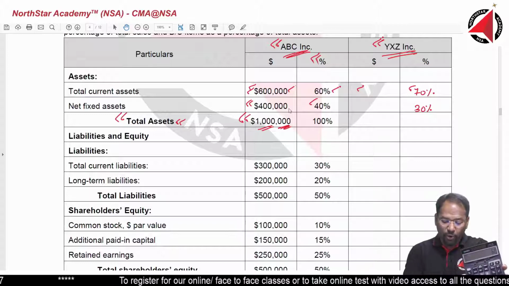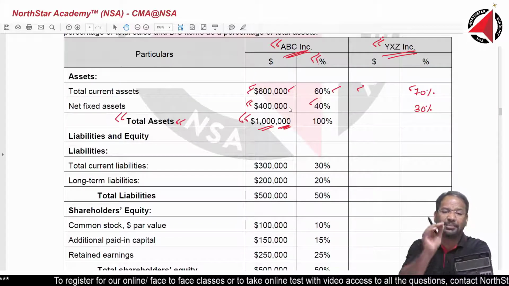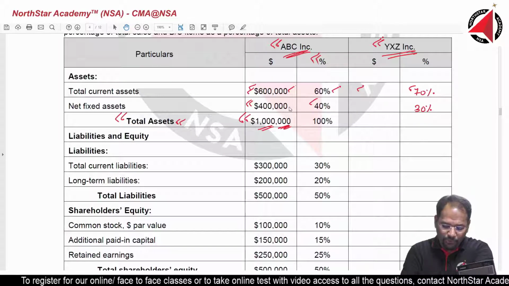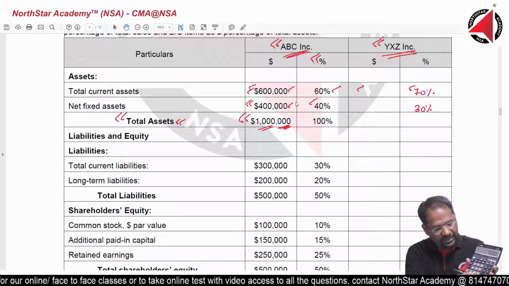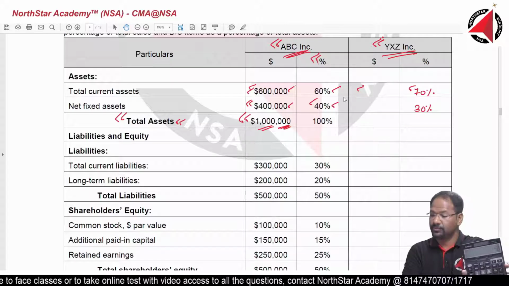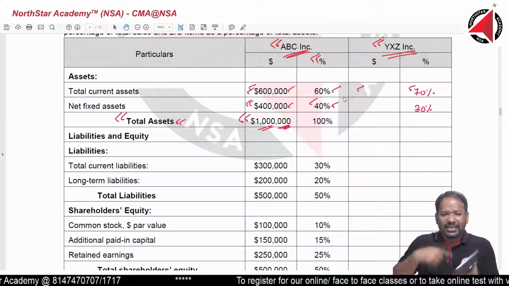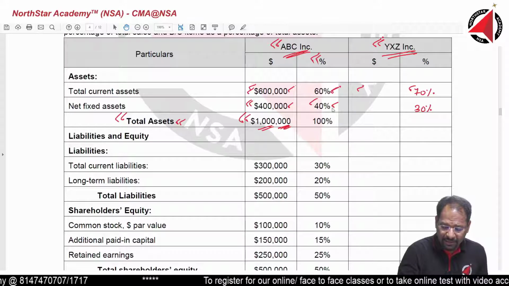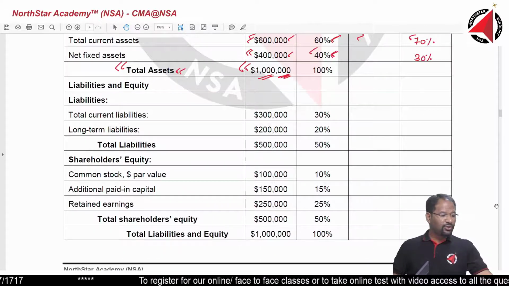Now, without pressing any additional button at all, press 400,000 equals. You will get 40. So we have converted the numbers into 60% and 40%. Very good. Now let's go on to the next one.